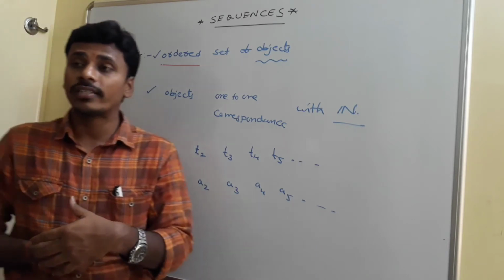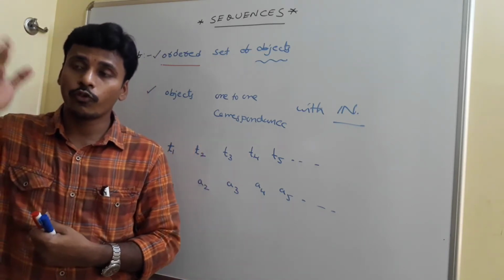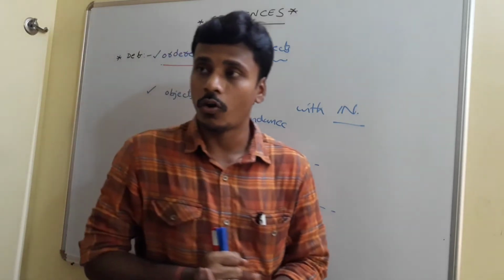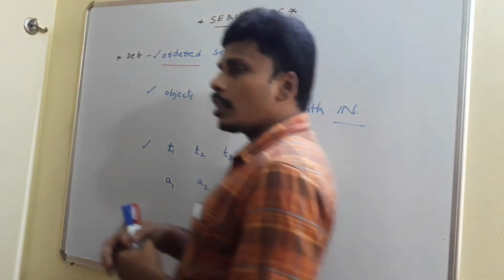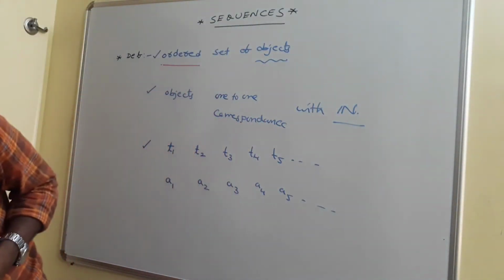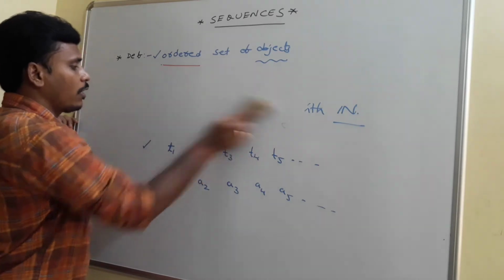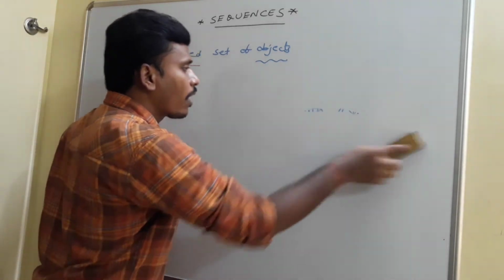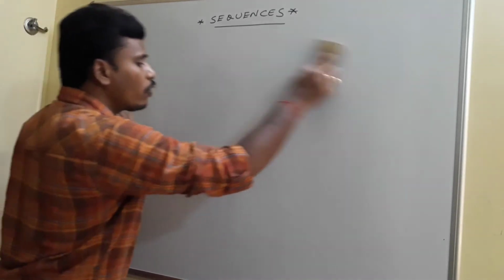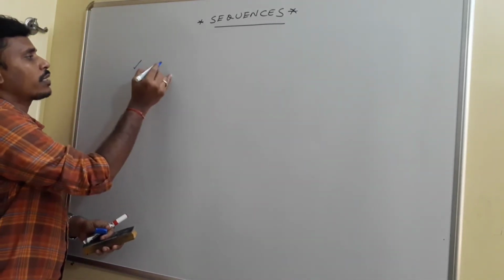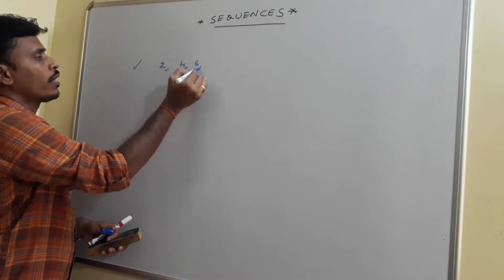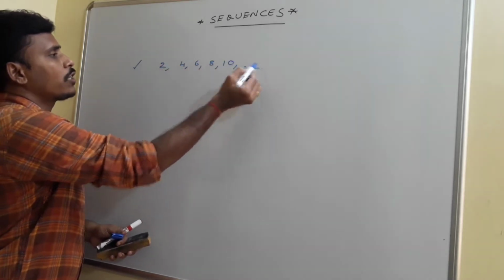And I will give you a few examples for the sequences. You just think about a few examples and I will mention all the examples now. See, from your previous knowledge, I think you are well acquainted with the arithmetic sequence, and a few people may know about the geometric sequence, like that. But not only those, we have many sequences. I will give you examples for all those things. Just have a look. For example, I have numbers like this: 2, 4, 6, 8, 10, and so on.